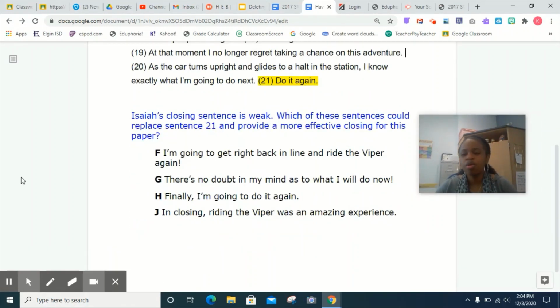All right, so here's our question. Isaiah's closing sentence is weak. Which of these sentences could replace sentence 21 and provide a more effective closing for this paper? We do want to delete sentence 21, but we want to replace it with a stronger sentence. So we're going to look at these answer choices and see which one would best fit in this paragraph.